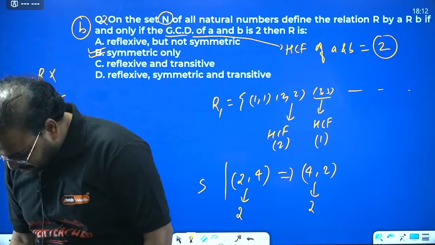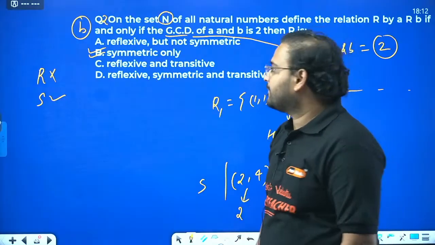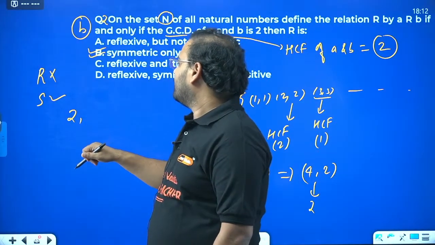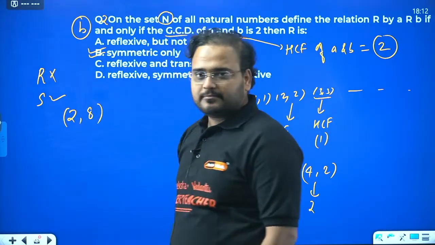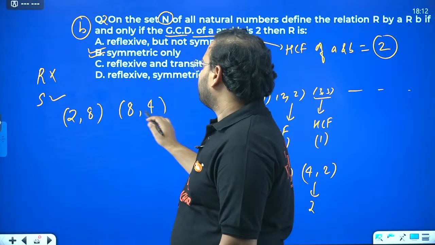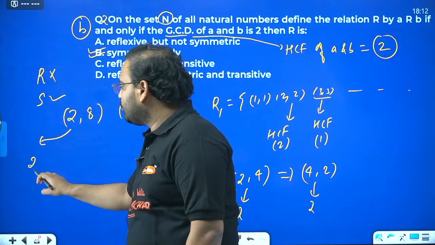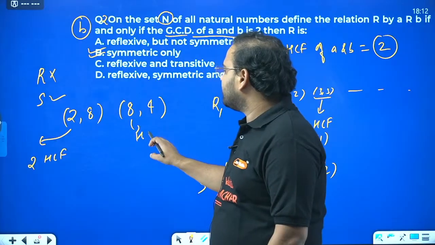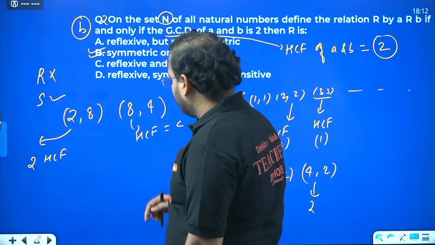All right. Why not transitive though? Please check. If I go 2, 8, next one. Let's try this. 2, 8, what is the HCF, sir? It is 2. For 4, 8, what is the HCF? Okay, no, I cannot do 4, 8 actually.